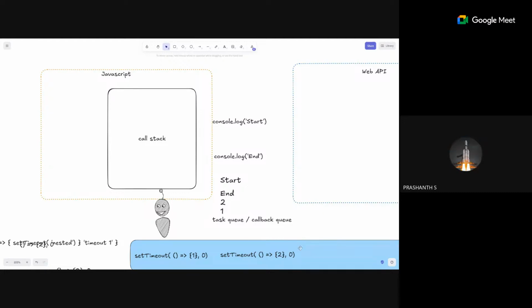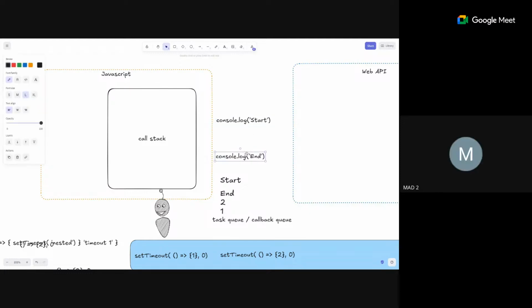So web API is also a queue? Not exactly. I'm not sure exactly how the structure is made. But whatever goes there, if it's 0 seconds, it will be moved to the task queue first.